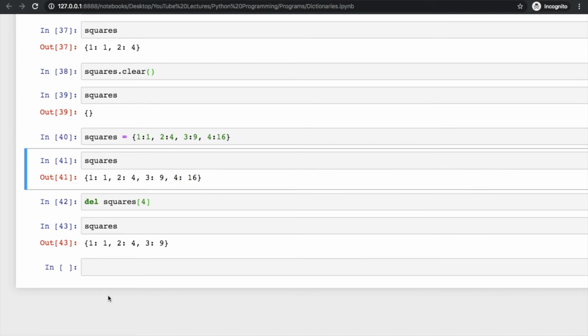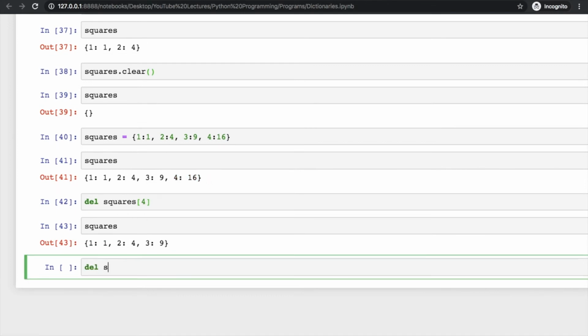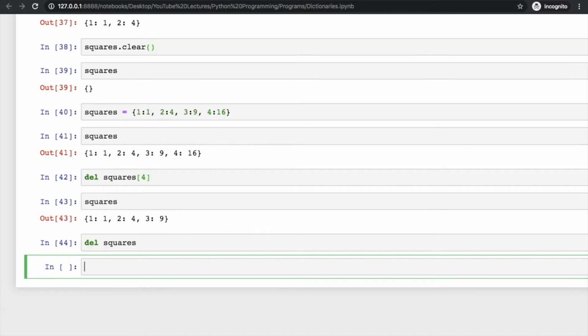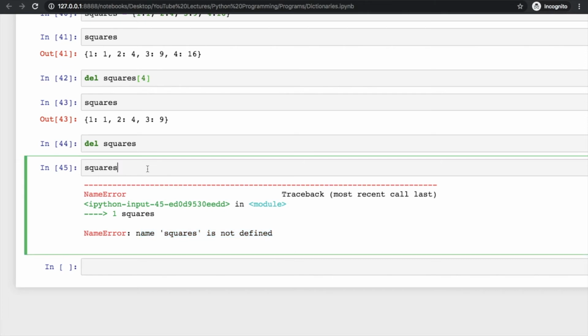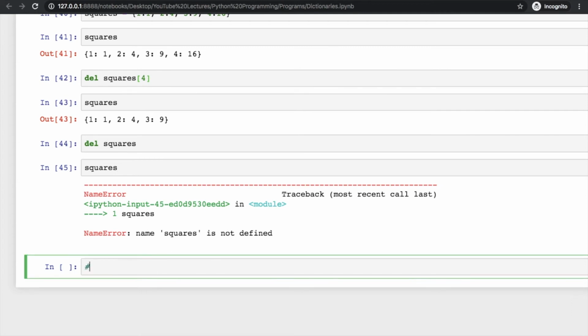Now if you want to delete the whole dictionary, you have to use del and then the name of that dictionary. Now try to check squares, and now this is not defined. Why? Because we have deleted squares. Clear? Now you can't use this variable again, right? There are some functions available in the dictionary.